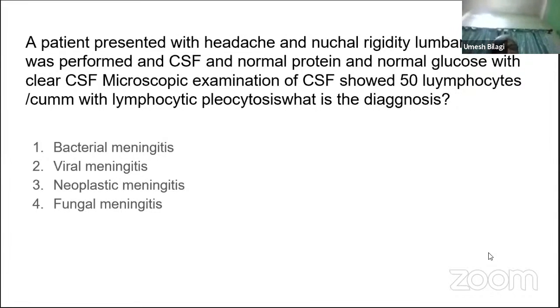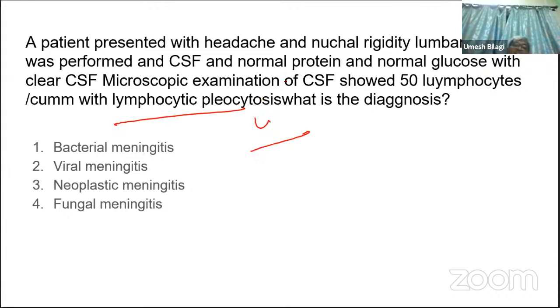This word is given in Harrison. Lymphocytic pleocytosis is seen in viral meningitis; that sentence is there, that's why they put it. There will be some amount of neutrophils. All of them will not be lymphocytes. Predominantly it is lymphocytosis, so he wants to tell you that apart from lymphocytes, there are other cells also.